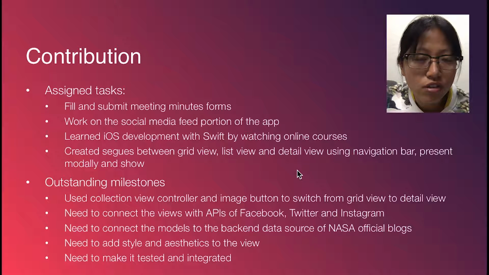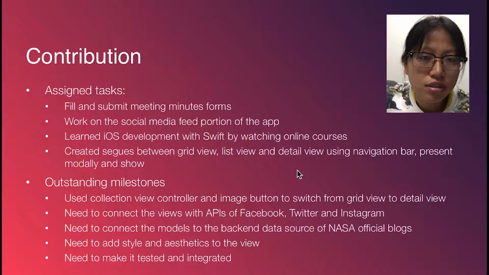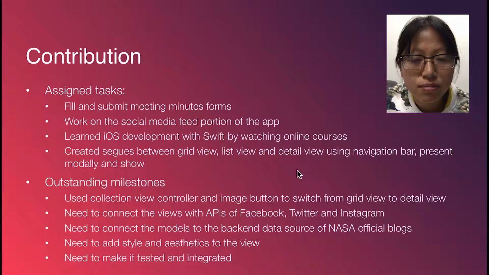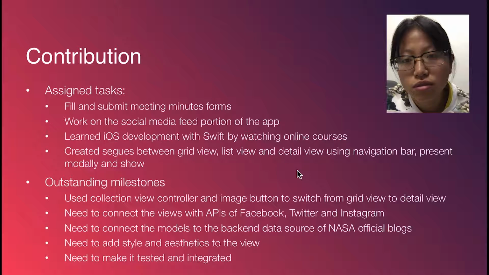In the first few months of this semester, I learned iOS development with Swift by watching online courses. From what I learned in the online courses, I created segues between grid view, list view, and detail view using a navigation bar, parent modally, and show. I also used the collection view controller and an image button to switch from grid view to detail view.